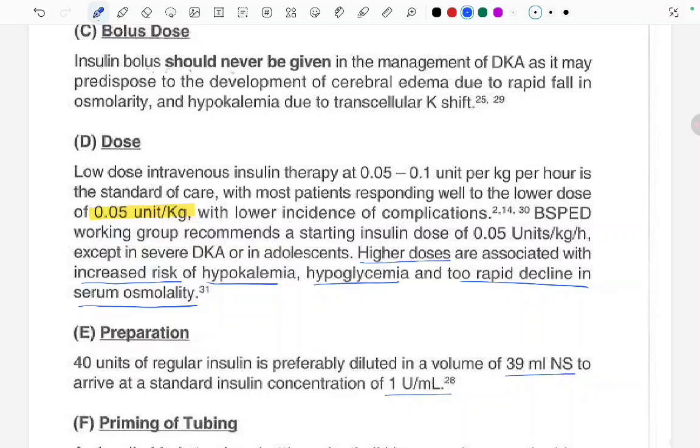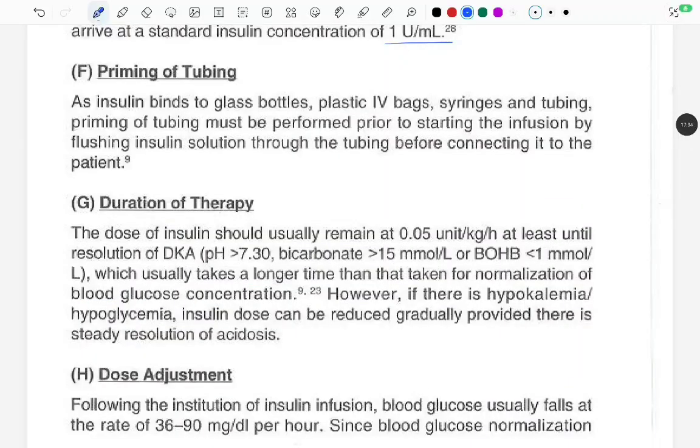Now, priming of the tube needs to be done. As the insulin binds to the glass bottles, plastic IV bags, syringes, and the tubing, priming of the tube must be performed prior to starting the infusion by flushing the insulin solution through the tubing before connecting it to the patient.